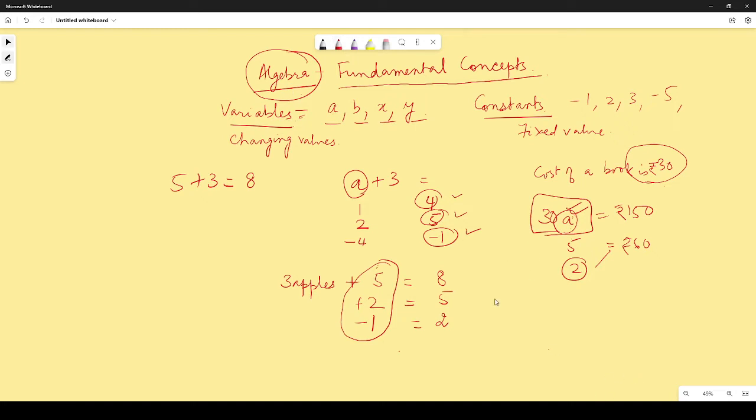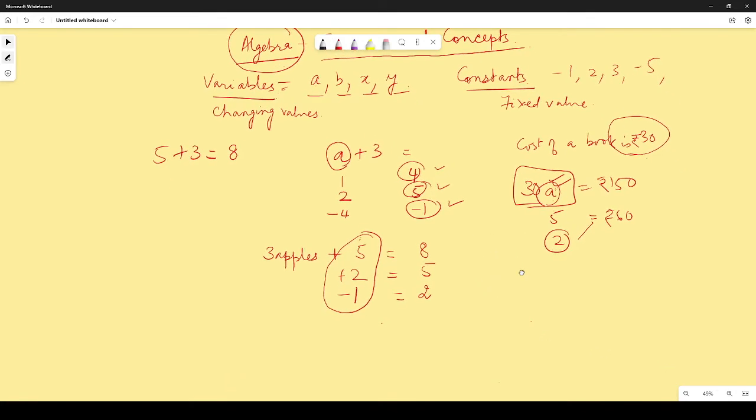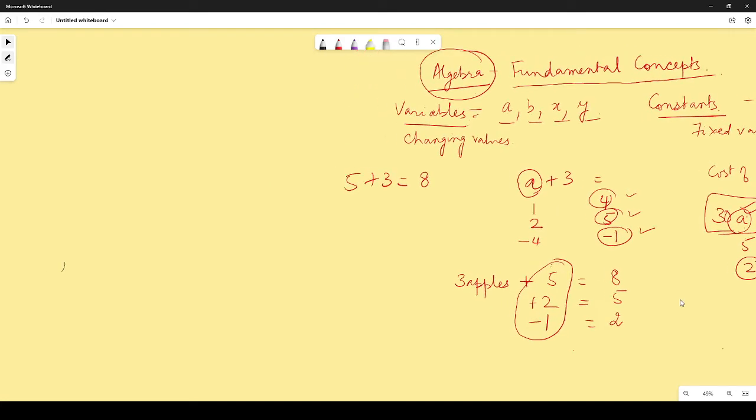Now in algebra, what we need to understand is algebraic terms and expressions. Algebraic expressions, you would have heard of this word, algebraic terms and algebraic expressions.